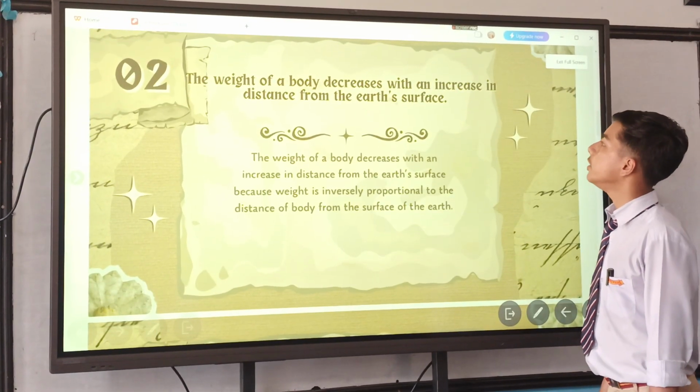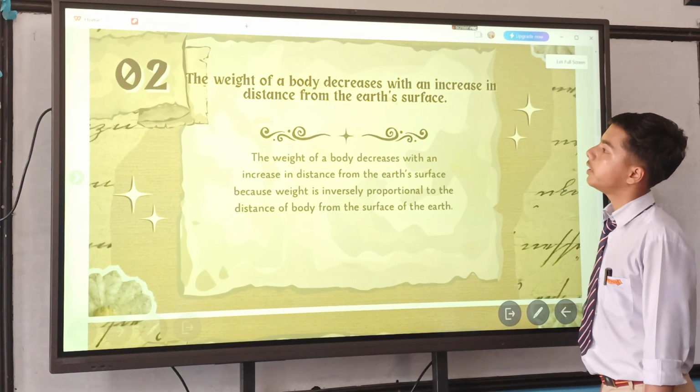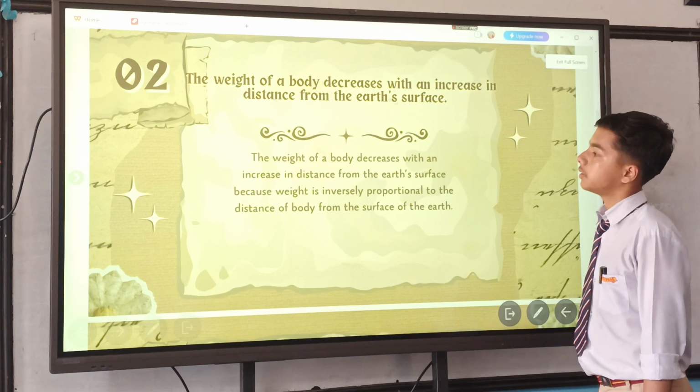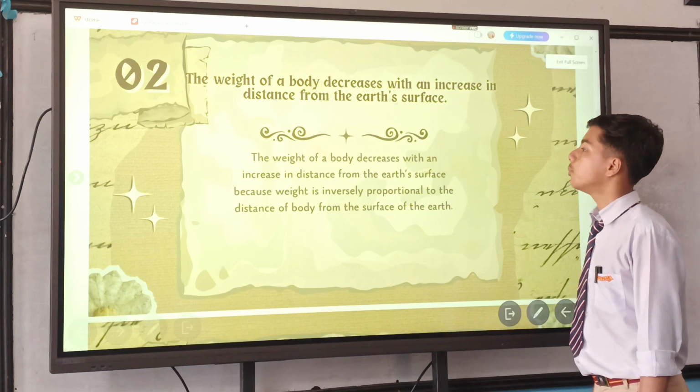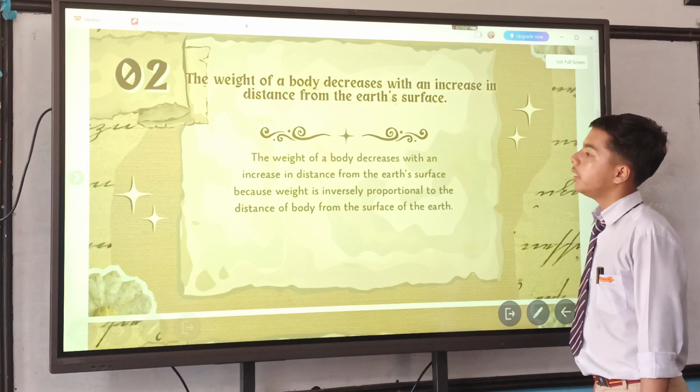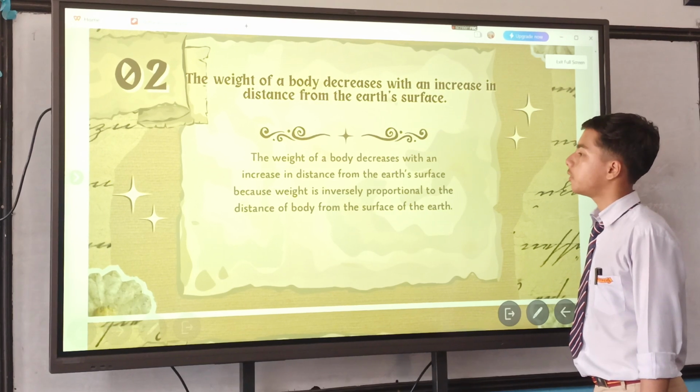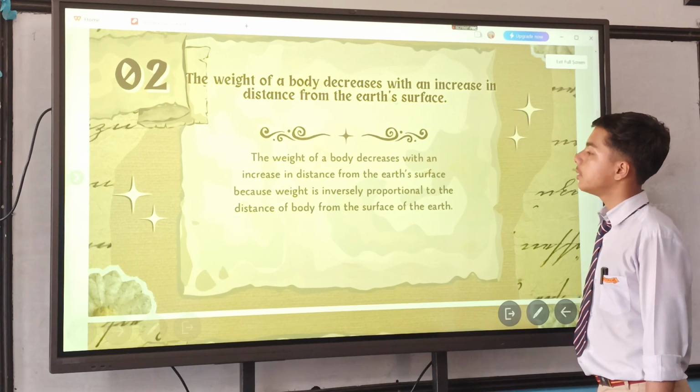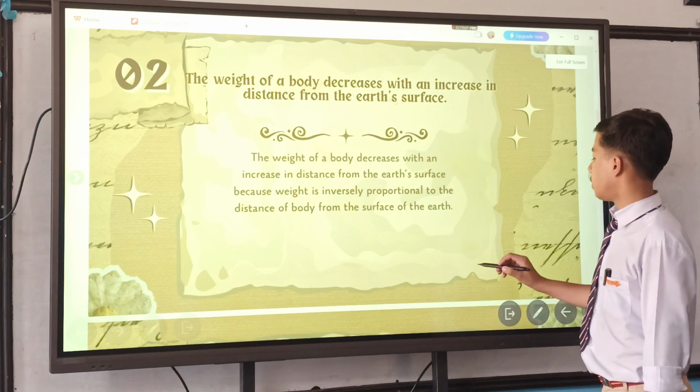The weight of a body decreases with an increase in distance from the Earth's surface because weight is inversely proportional to the distance of the body from the surface of Earth.